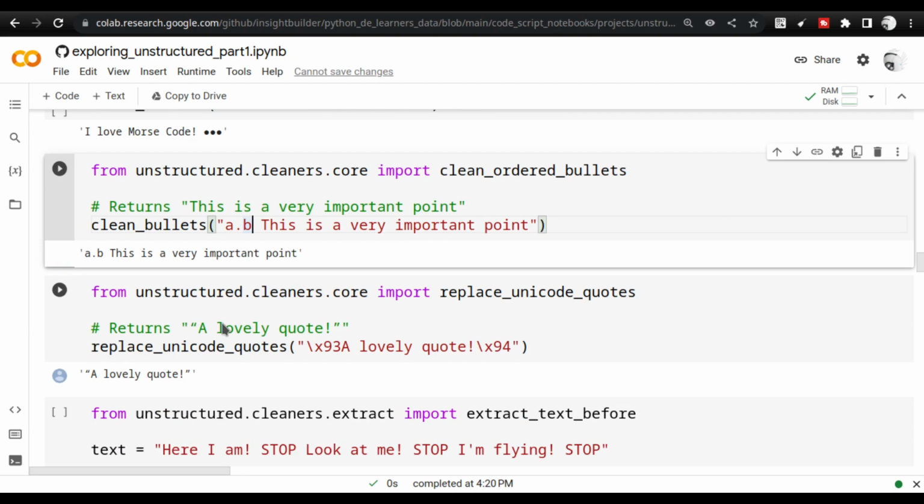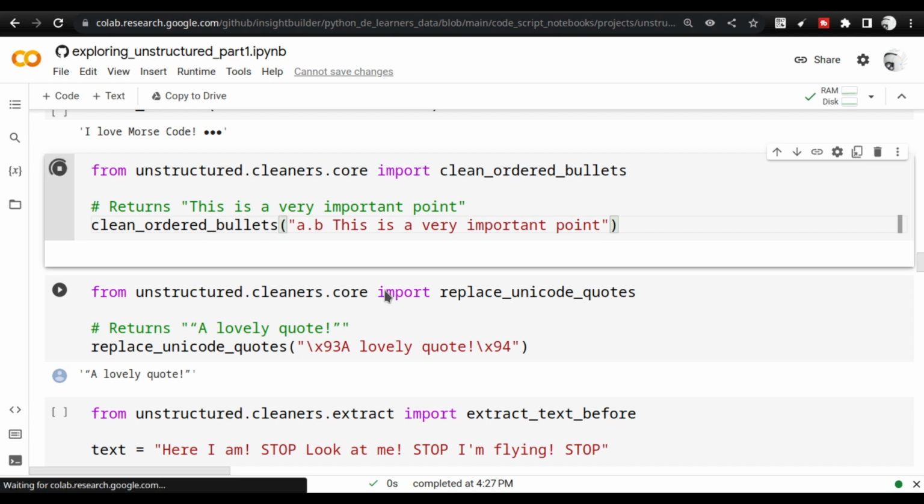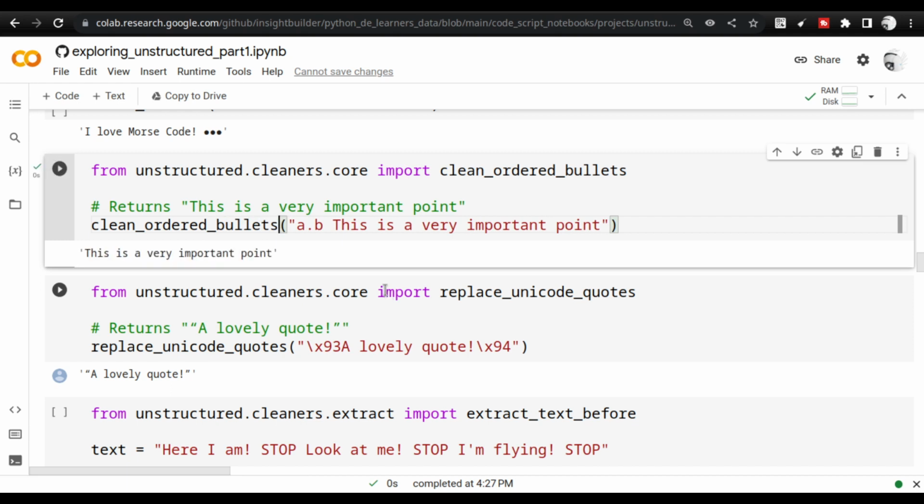So my expectation will be that if I am going to clean the bullets, A and B should not be there, right? This is what I will expect. But no, that's not how it is working. But if I use clean ordered bullets, okay, so when I use clean ordered bullets, how it works. So the point is that when you practice, you see that now when I use clean bullets, it did not work. But when I give it clearly that this is an ordered bullet, remove it, then you see it is removing.